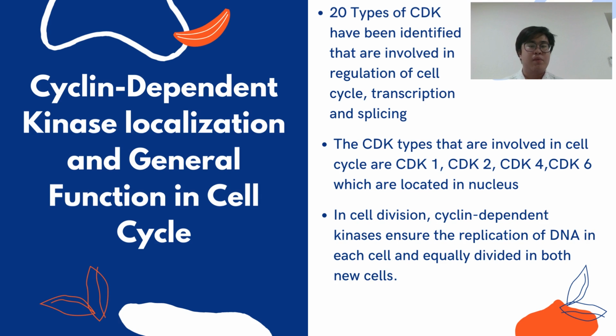Right now, I'm going to explain about cyclin-dependent kinase localization and general function in the cell cycle. First, there are 20 types of CDK that have been identified that are involved in regulation of the cell cycle, transcription, and splicing. The CDK types involved in the cell cycle are CDK1, 2, 4, and 6, which are located in the nucleus. In cell division, the CDKs ensure the replication of DNA in each cell and that it is equally divided into both new cells.